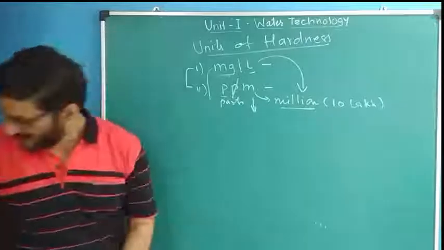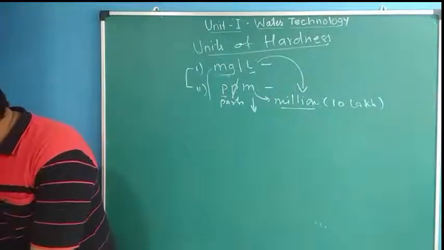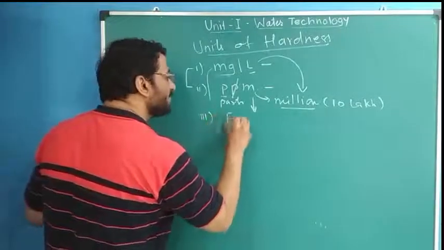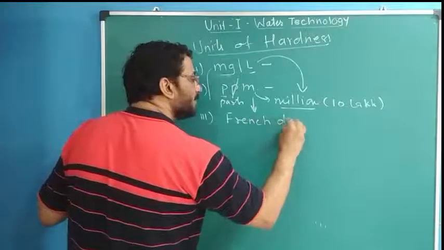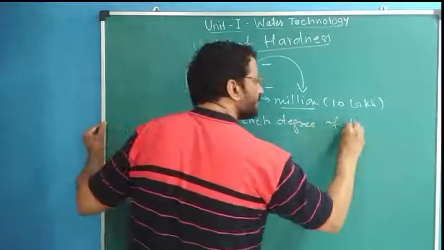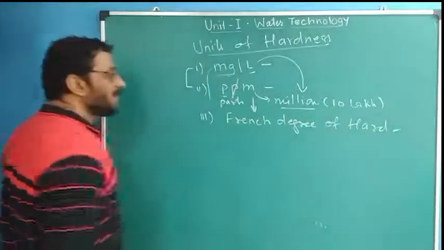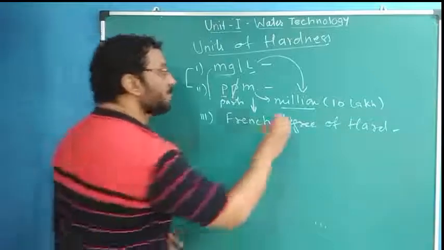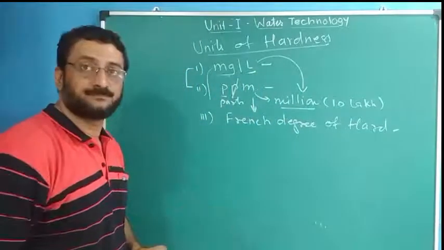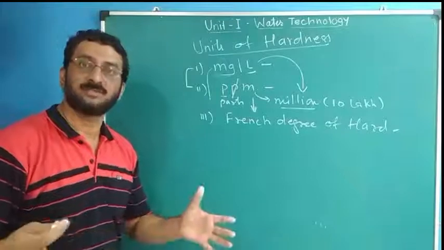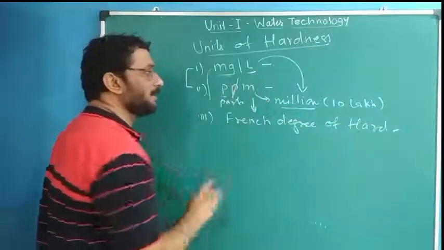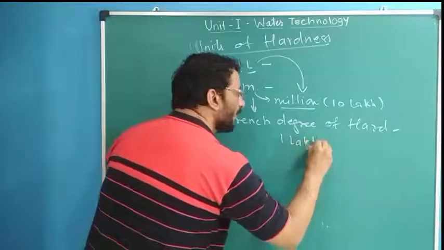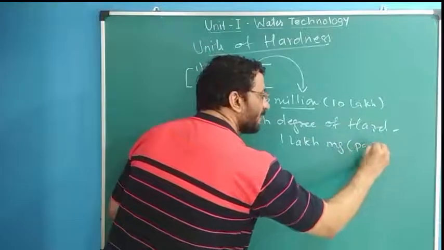After that, the third unit is degree French, or French degree of hardness. They have used the words milligram or parts, one and the same thing. But instead of taking 1 liter of water, total water is how much? Not 1 liter, not 10 lakh milligrams. It is 1 lakh milligrams or 1 lakh parts.